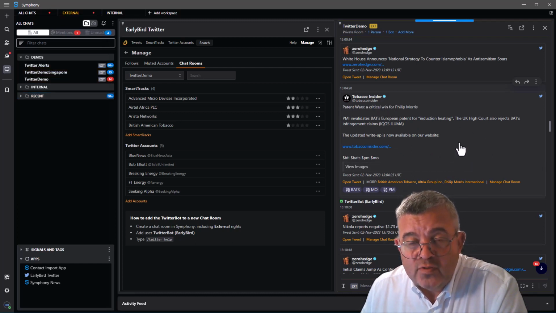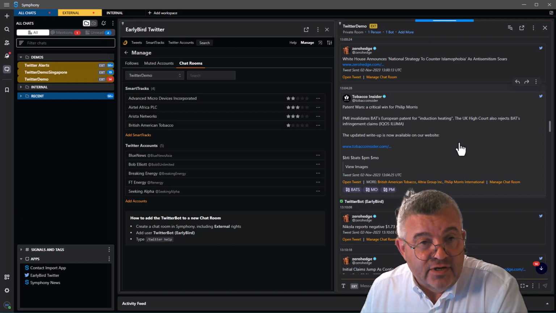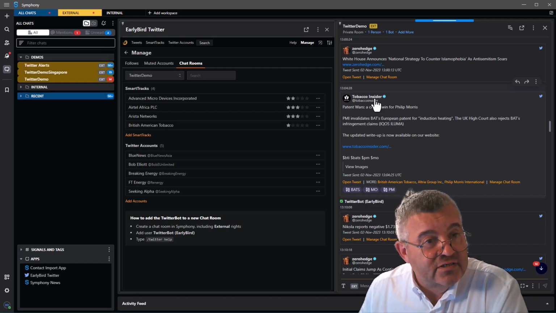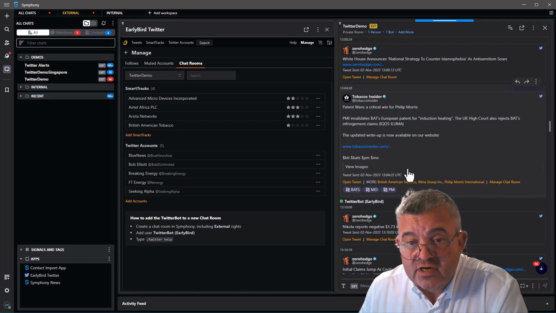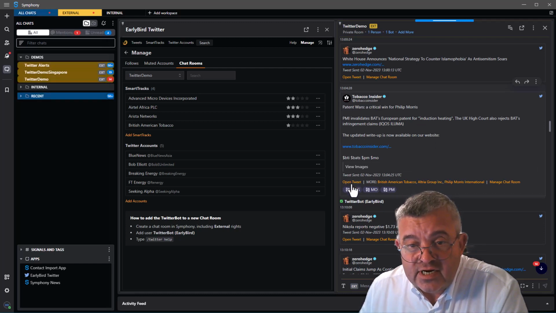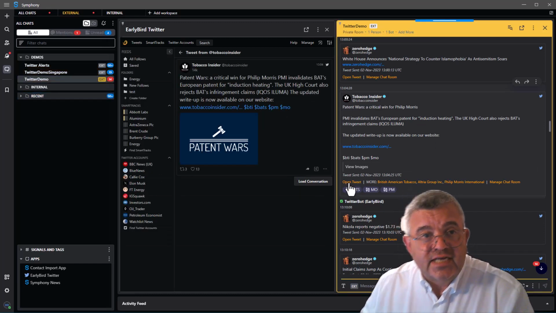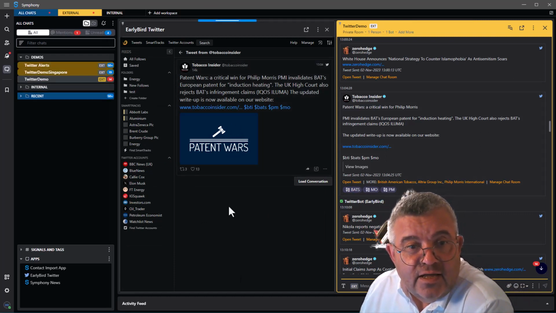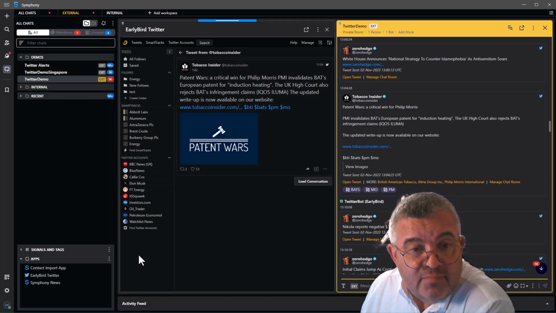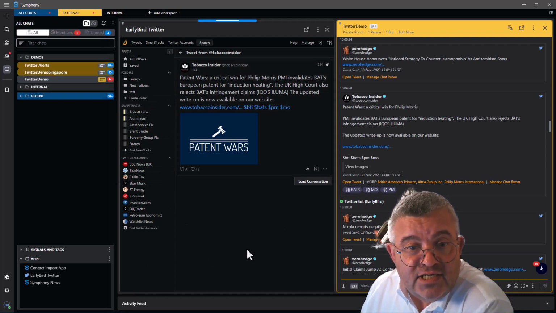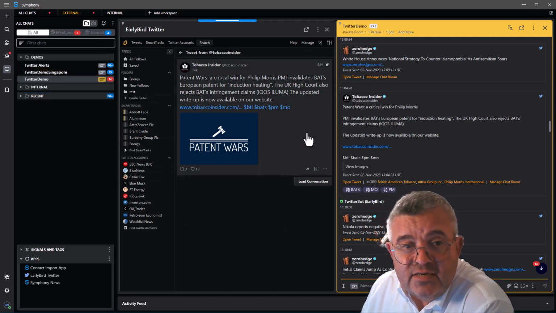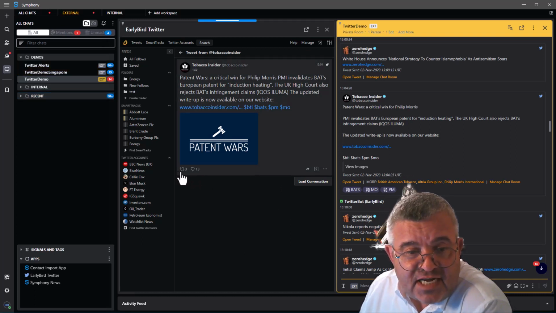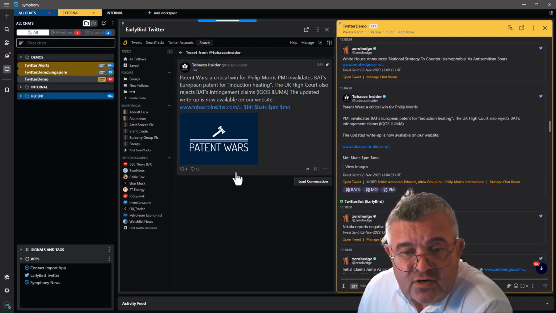One of the most important things that you need to do if you're looking at Twitter is get some understanding of who it is that's the source of this information. So the first thing I'm going to do is click Open Tweet. And that's going to take the EarlyBird app straight to that tweet. Even though I'm not following it in my particular personal feed, it will pull that tweet in, and I can see a little bit more, and I can see what level of interactivity it's had, which is just a few retweets and likes and so on.